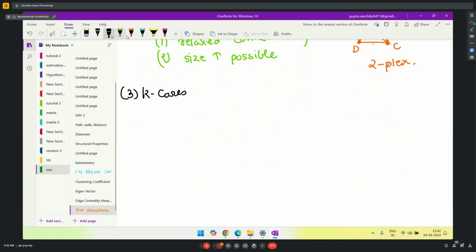Like k-plex, we have k-core. So a k-core is a subgraph where each node is connected to at least a certain number of k other nodes, whatever number you decide for k.